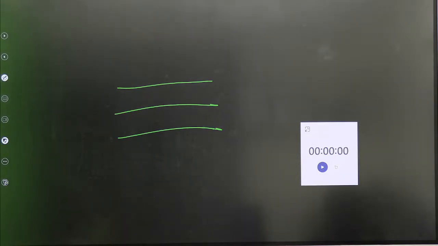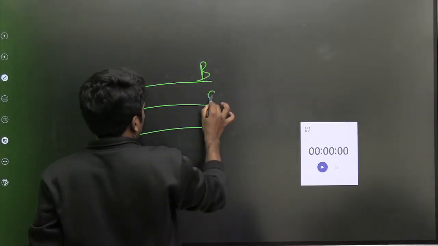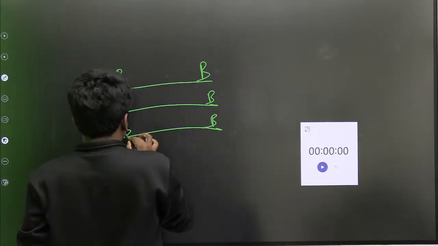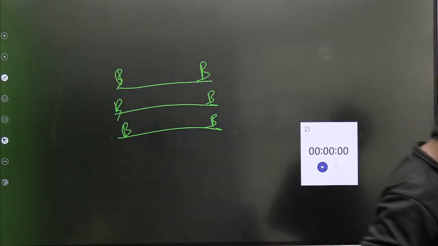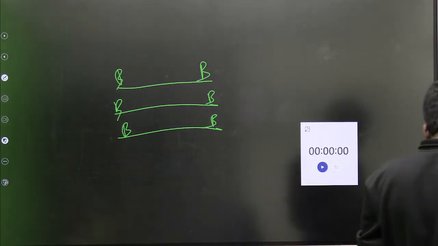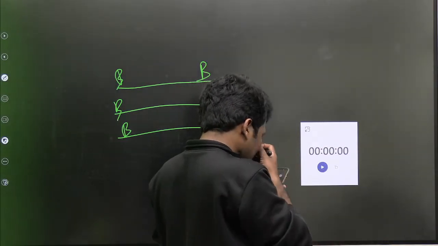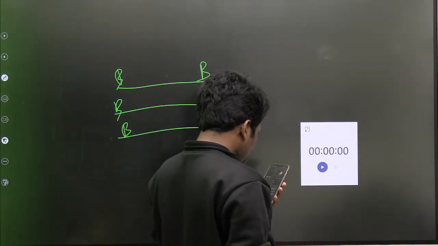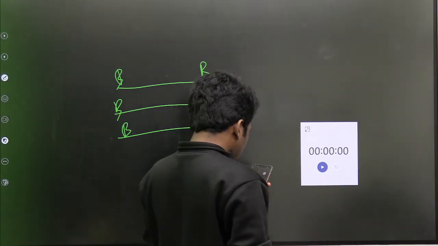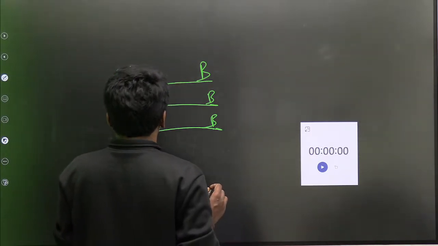At the ends, boys should be sitting. 3 rows should be there. So at the ends, boys only should be sitting. So boy, boy, boy, boy, boy, boy. I think the question is asking, is it the minimum number? Ranjita, if you remember, send it, we will discuss. Options were 24, 27, 36, 30. So among the 4 options, which is correct, that is what they have asked, I think.